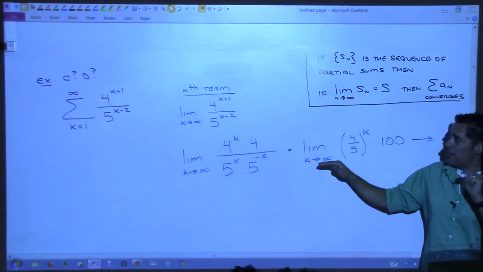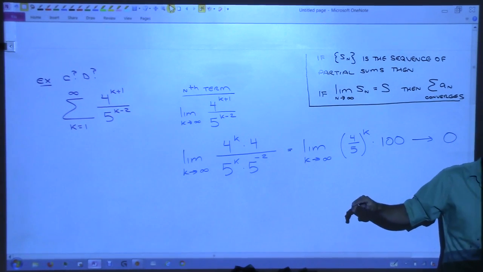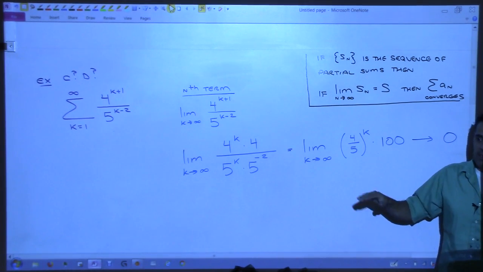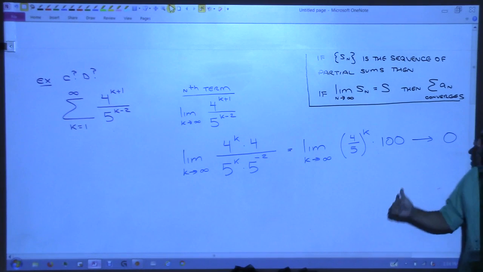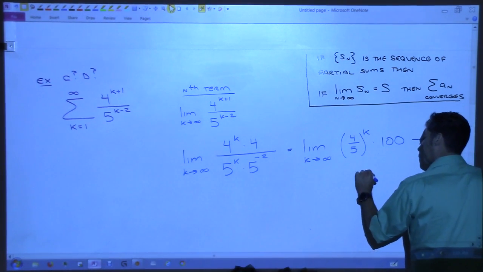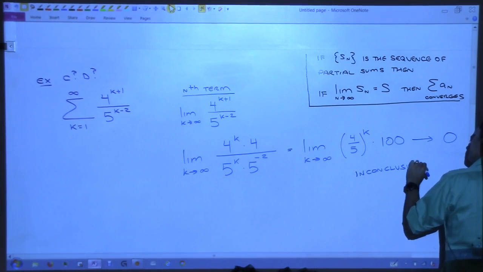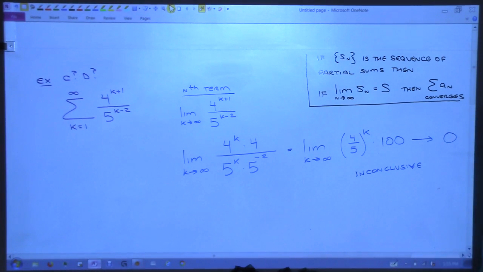You should never run an nth term test and come to the conclusion of convergence. That'll never happen. You can only conclude divergence. So if this would have gone to, let's say, 2, we would be done. We would say diverge. But because it goes to 0, it's inconclusive. All right? It's an inconclusive test.